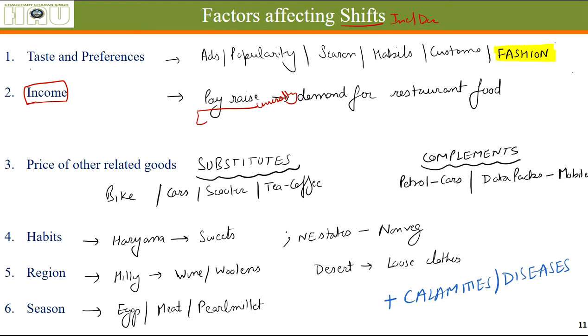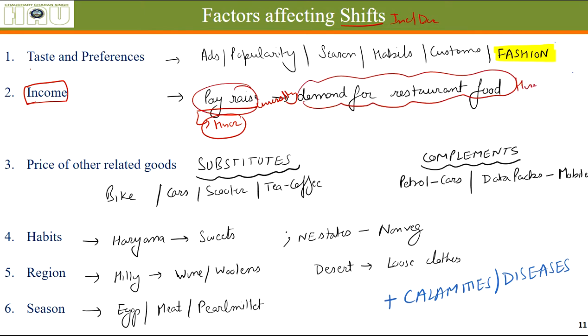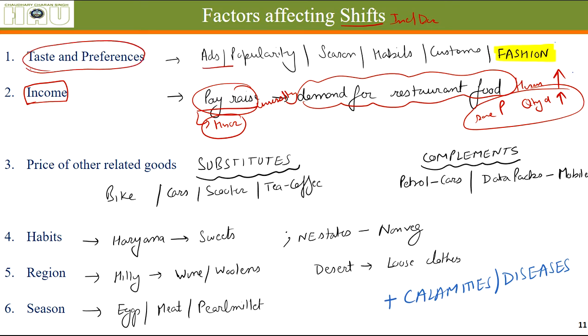Okay, and most of the professors are living in Hisar. As their pay rises, the demand for restaurant food in Hisar will go up even at the same price. The quantity demanded for restaurant food will go up because the income has increased, and vice versa. Taste and preferences add popularity of something due to season, habits, customs, and fashion. As I said, in the winters the demand for meat products increases.